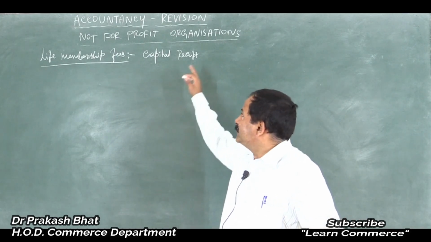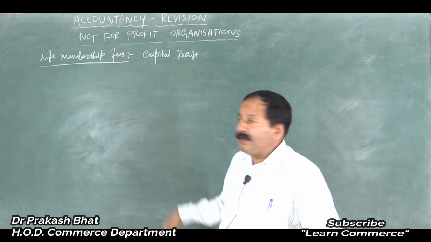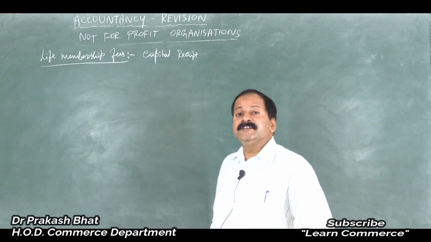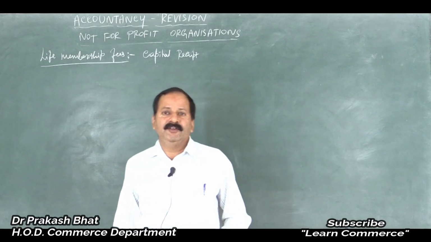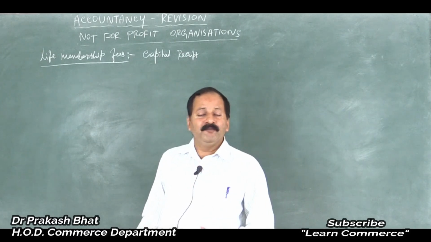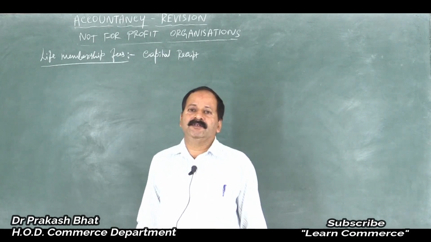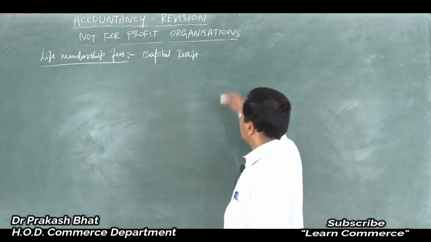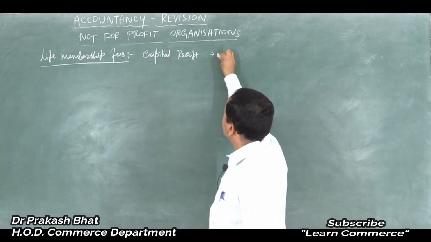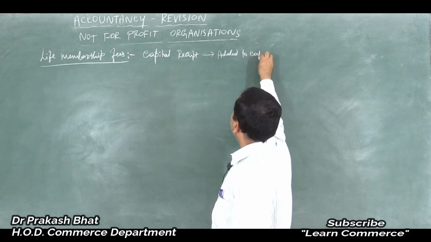It is an income for the not-for-profit organization, and it is a capital receipt because it is not recurring in nature. Once a person pays the life membership fees, he will not pay it for the second time. So it is a capital receipt, and it should be added to the capital fund.